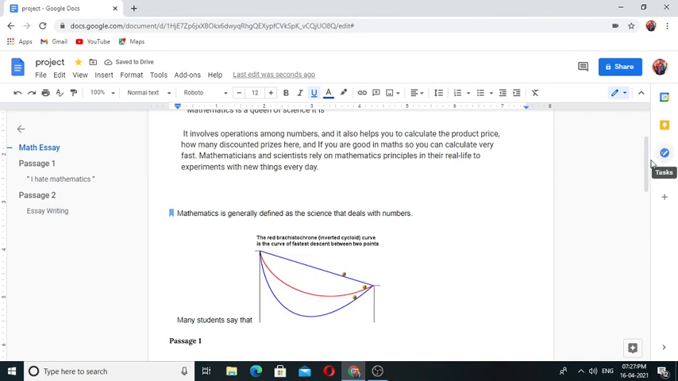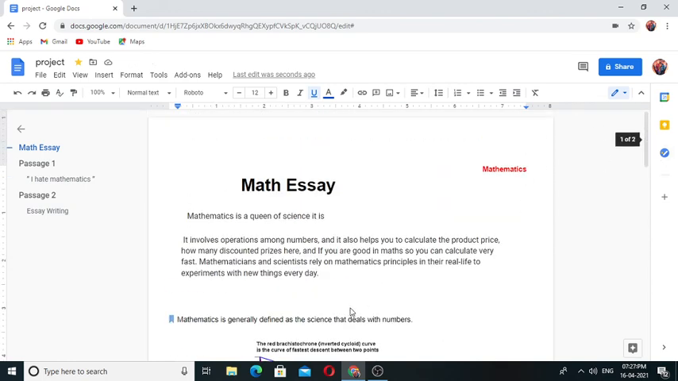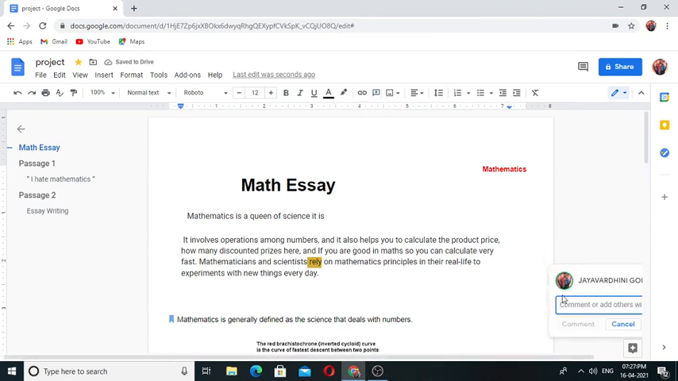If you want to give any suggestion, you can give. For that, select the word you want to give suggestion. Here you can see this icon, add suggestion, or you can see at the top, add suggestion. You can add your suggestion from here.